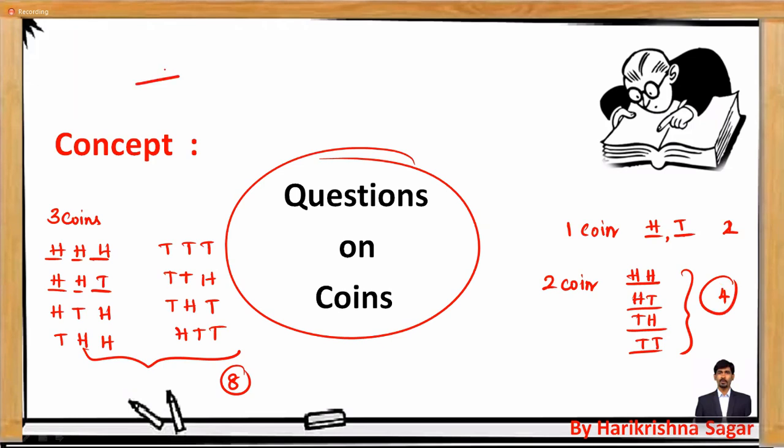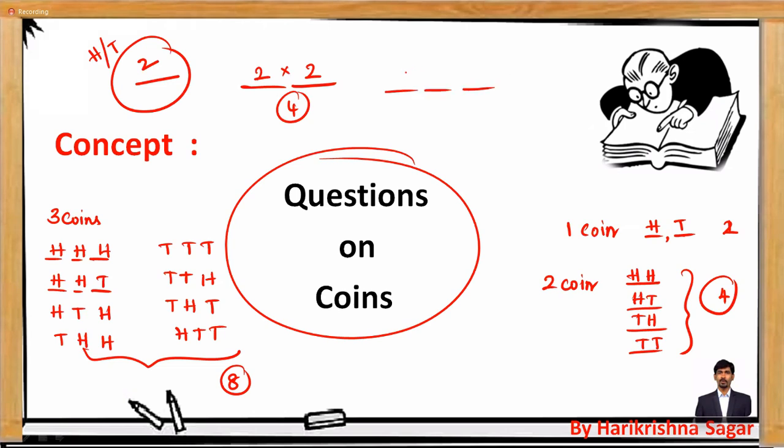If you are throwing one coin, the outcomes will be given as this one gap can be filled with head or tail. That's why the number of chances is going to be 2. If you are throwing 2 coins simultaneously, just make 2 gaps. The first one can be filled with head or tail, 2 ways. The second one also head or tail, 2 ways. 2 into 2, 4. Similarly, if you are throwing 3 coins simultaneously, the first one can be filled with head or tail, head or tail, head or tail. So the total number of chances will be equal to 8.